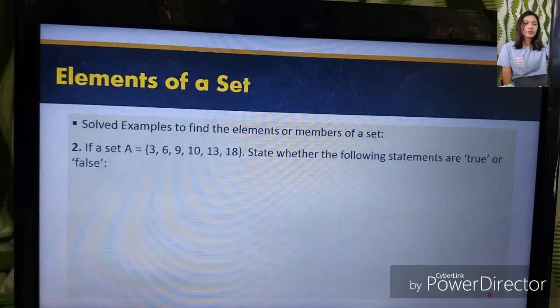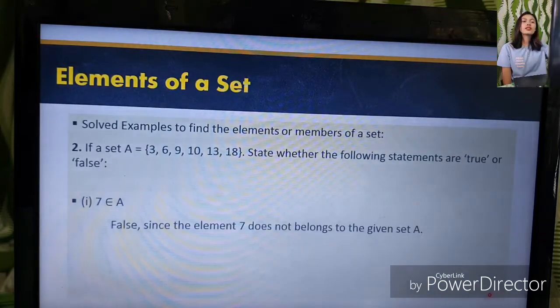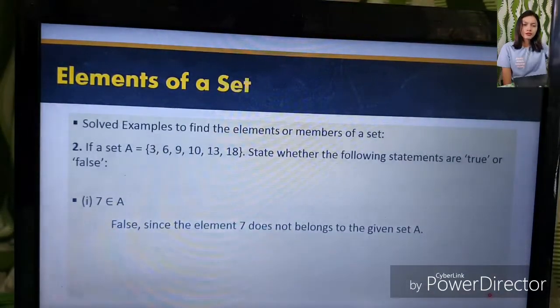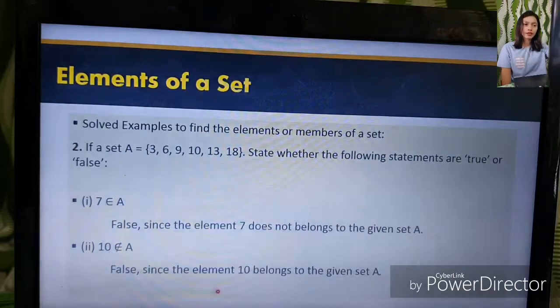Example number 2, this one. State whether the following statements are true or false. Okay, 7 is an element of A. Is it true or false? It is false because the element 7 does not belong to the given set A. How about this one? Okay, 10 is not an element of A. It is false since the element 10 belongs to the given set A.